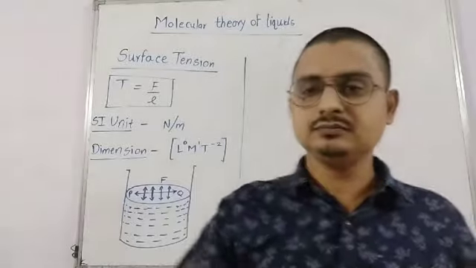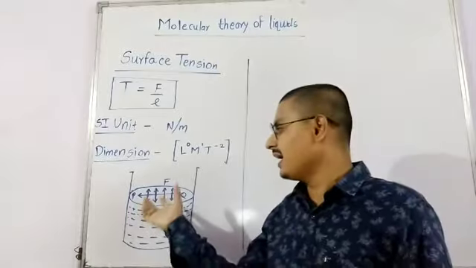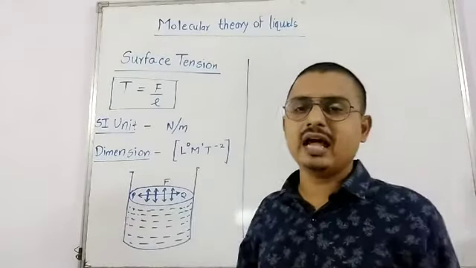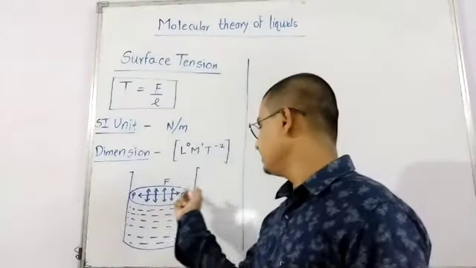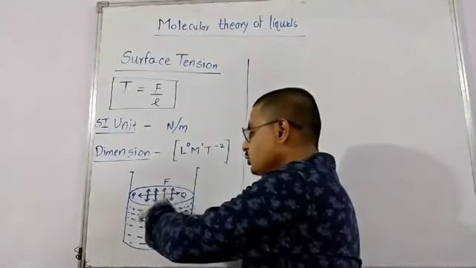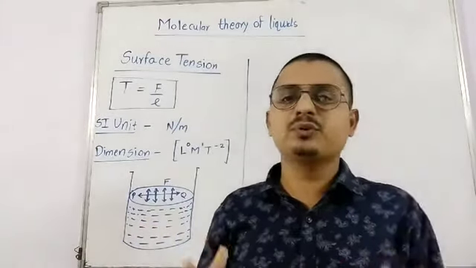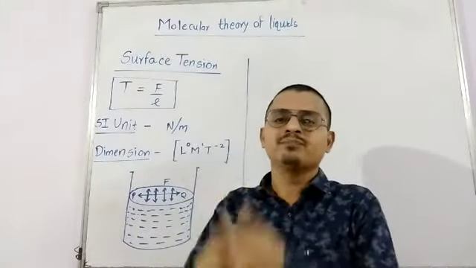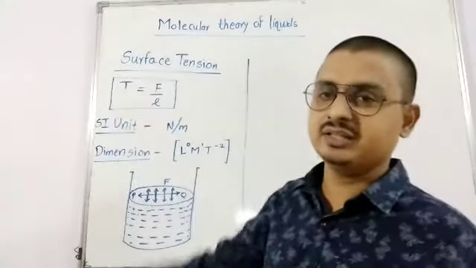That's it. Now in this diagram we can see that there is a container, okay, and there is a free surface of the liquid. This PQ is the imaginary line drawn at right angles to the free surface of the liquid. Also we can say this line PQ is tangential to the free surface of the liquid, and these arrows of forces show that from both sides there are molecules which possess the cohesive force which is tearing the surface of the layer. So this force acting per unit length is called surface tension.